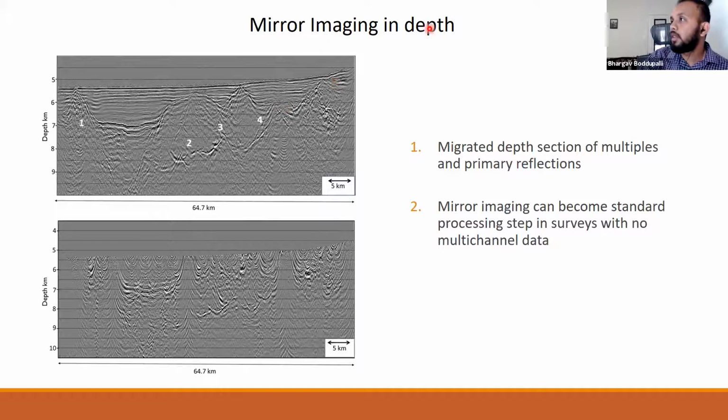And we also performed depth imaging. So even for depth imaging, this is the depth image of the multiples, depth migration. And this is the migration using the primaries, and we see that there is no proper image. That is because the primaries do not cover larger parts, and their illumination is very narrow compared to the multiples.